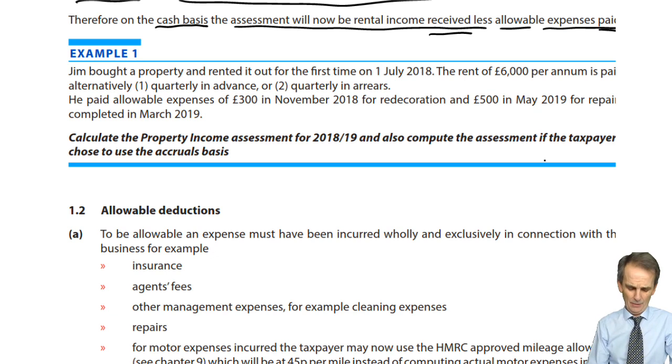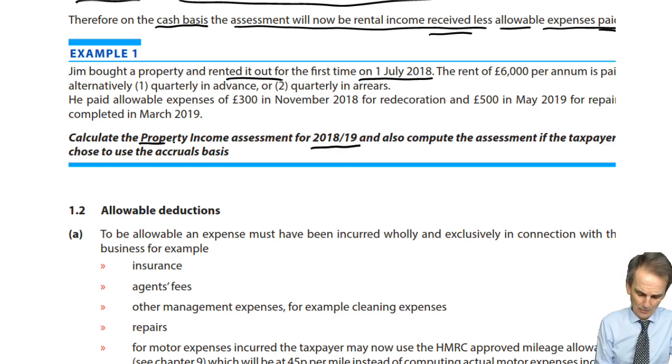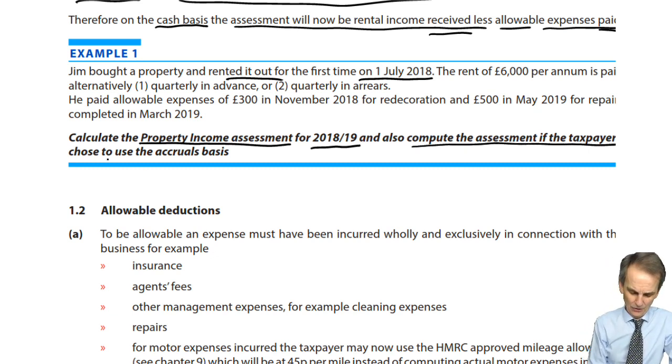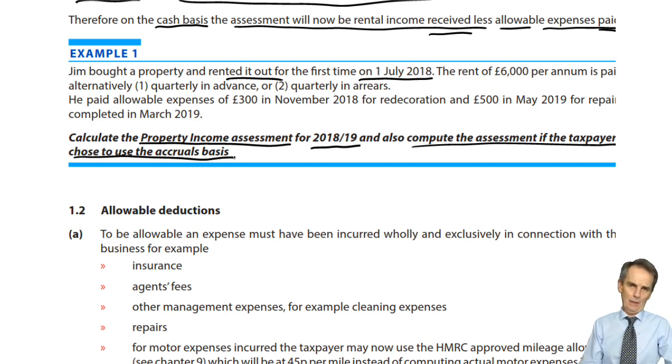And that's what we have here with example 1. Jim bought a property and rented it out for the first time on the 1st of July 2018. So remember, we're dealing with the 2018/19 tax year. The requirement is to compute the property income assessment for this year, and also compute the assessment if the taxpayer chose to use, as is still their right, the accruals basis.